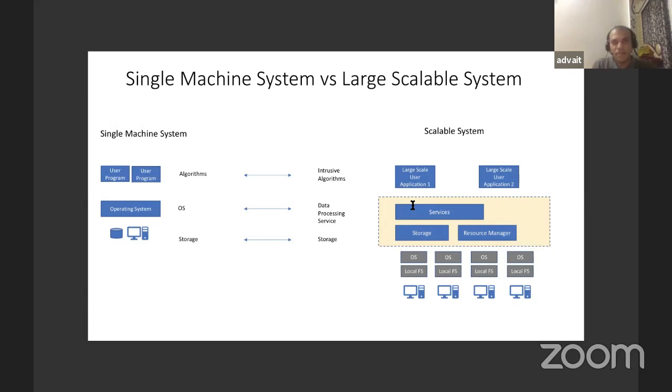Example of vertical is something like if you have some processor which runs at 2 gigahertz, so it can process roughly 2 billion instructions per second. If you scale it, it should be able to process probably 4 billion instructions per second. That's called a vertical scaling.